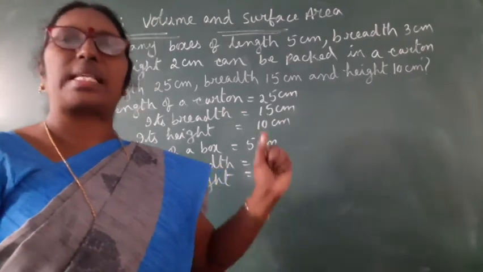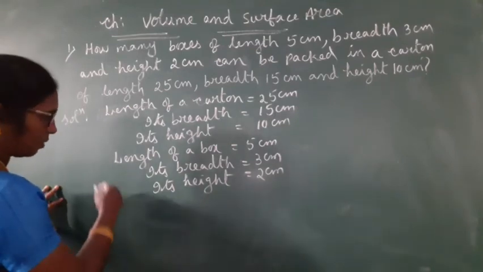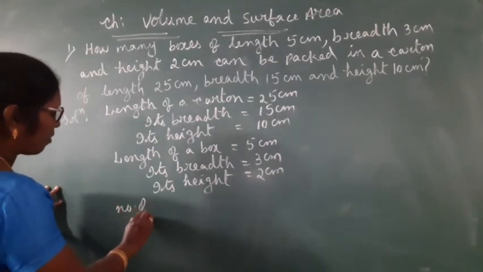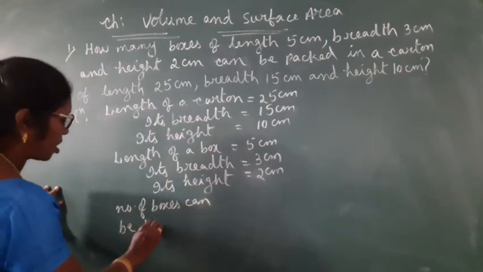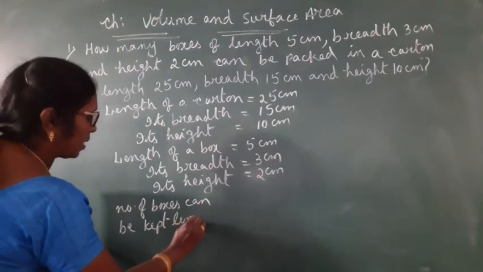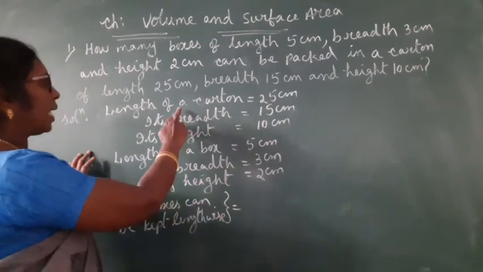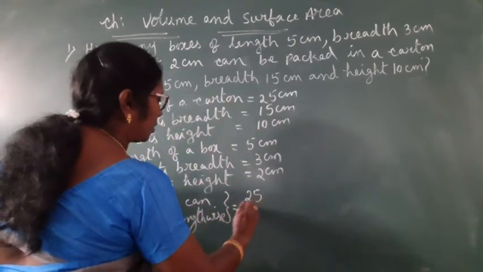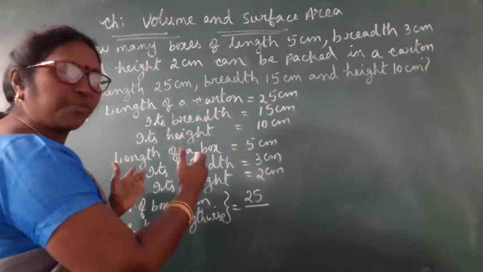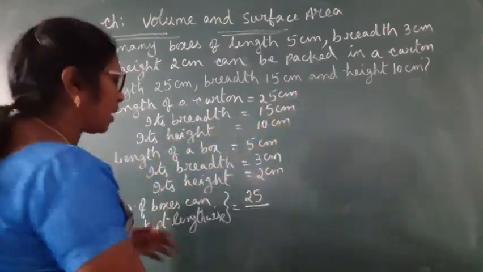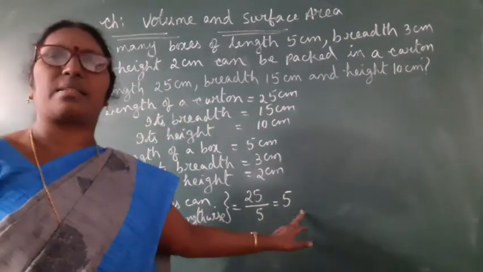Now, number of boxes that can be kept lengthwise, breadthwise, height-wise. Let us find. Number of boxes that can be kept lengthwise means length of the carton 25 cm, and length of the box is 5 cm, 5 cm, 5 cm, 5 cm, like that we can keep by 5. So number of boxes that can be kept lengthwise is 5.